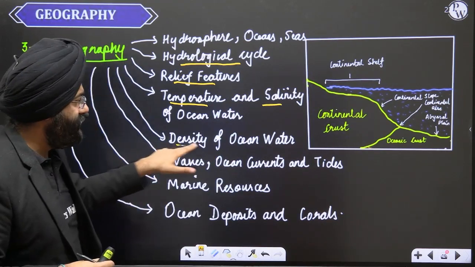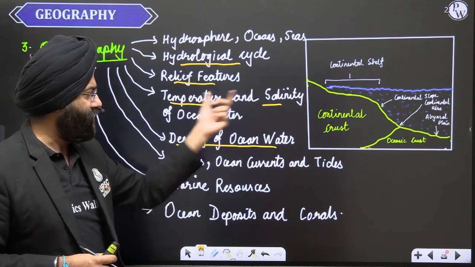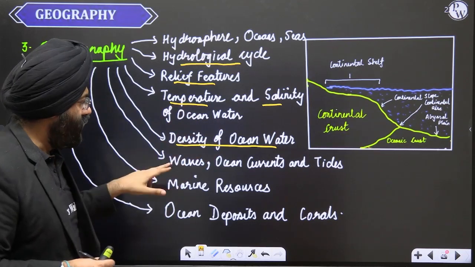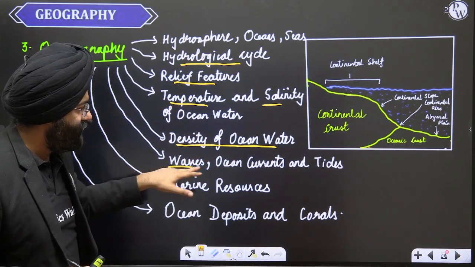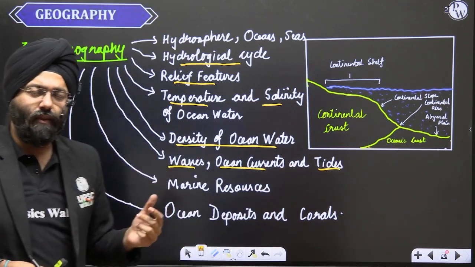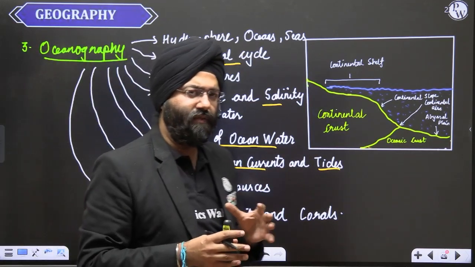Then density of the ocean water. Obviously, these three things are related to each other: temperature, salinity, and density. So we'll be studying them together. Now, aspects of waves, ocean currents, and tides. Over here, what are they? What are the types that are there? What are the possible theories? A little bit we need to know.